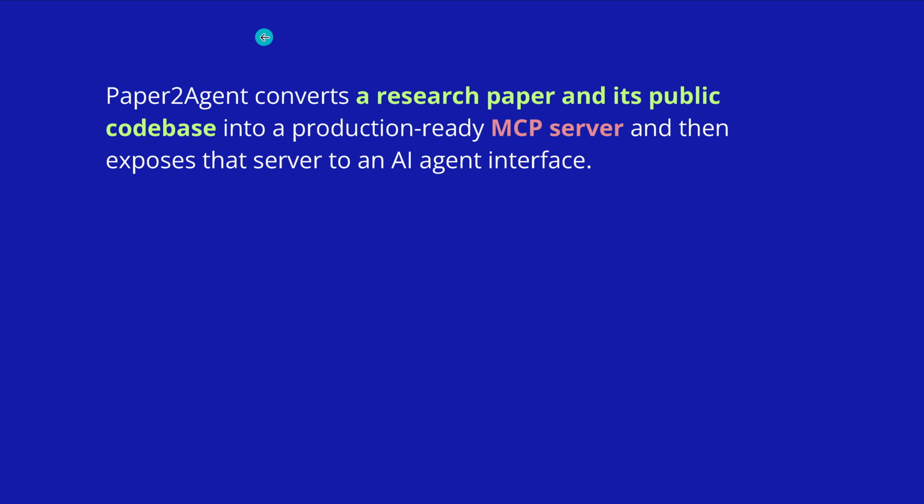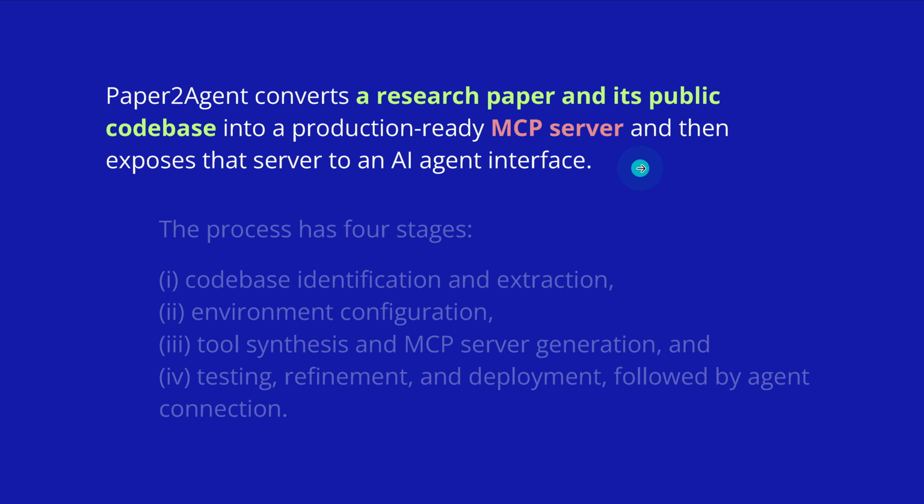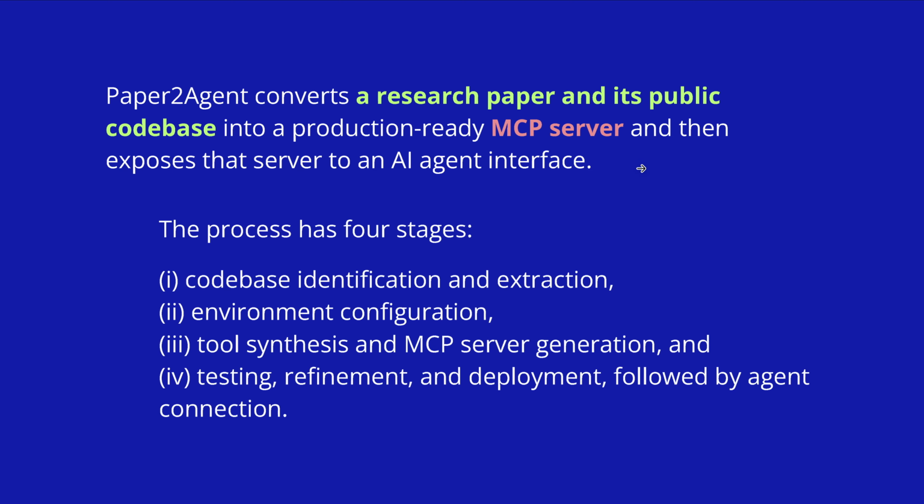Now, the idea is simple, no? You convert a simple research paper and its public GitHub, all the code base, all the documentation, whatever is available, the data, into a production-ready MCP server. And then, if you have a standard MCP server, you have an AI agent interface. You can have access with any LLM, any agent you like.